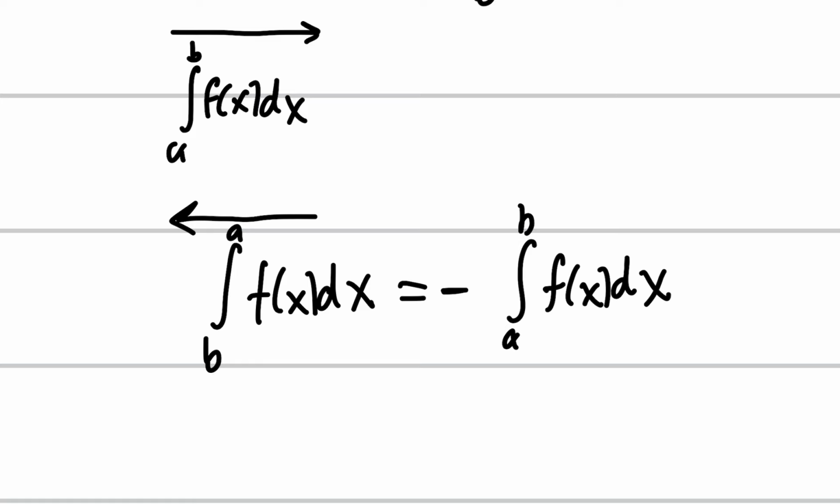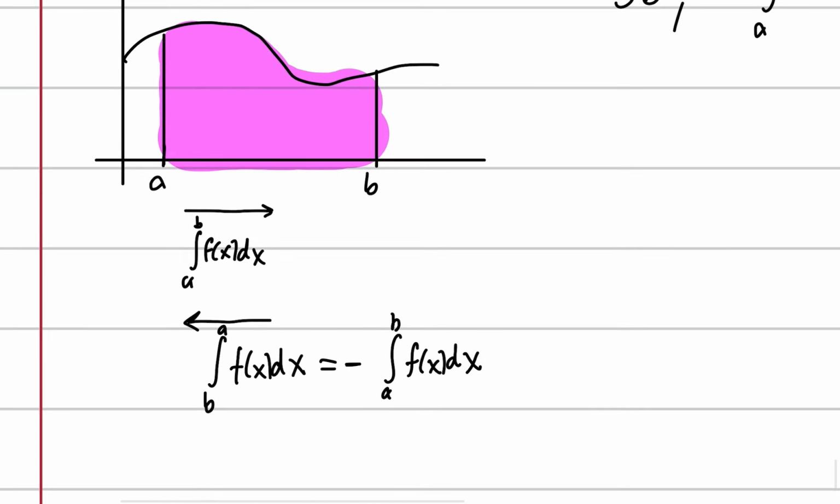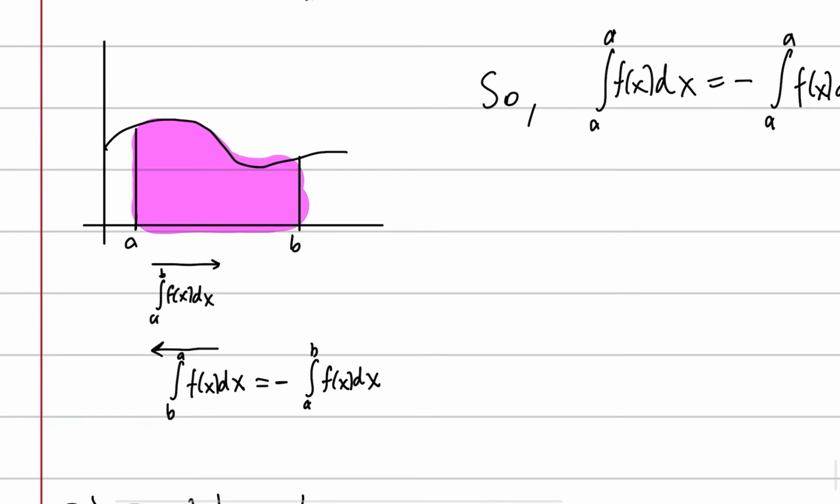Think about it like if you're going forward, if you have positive velocity, right? And you have negative change in time, it's going to have a negative displacement. I guess that's not the best example. It's not very specific in this instance, but it should hopefully have you understanding orientation and just taking the negative. So you can switch the two limits and just take a negative, and it's the same thing.